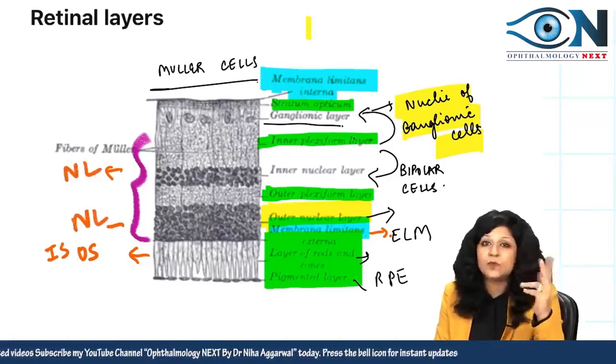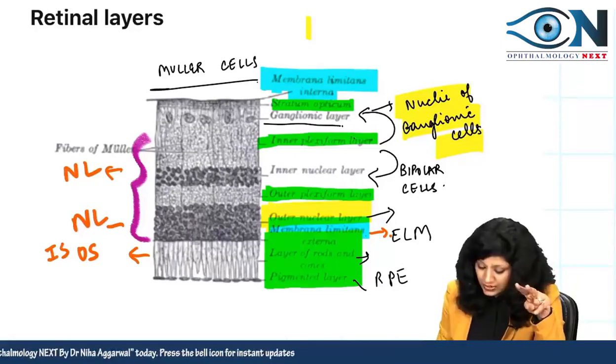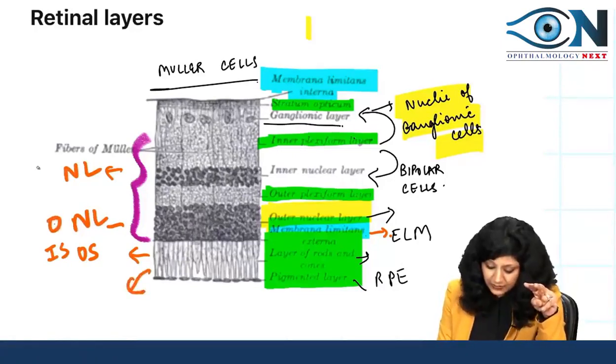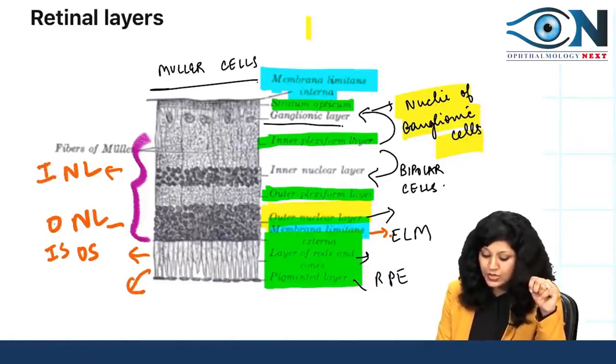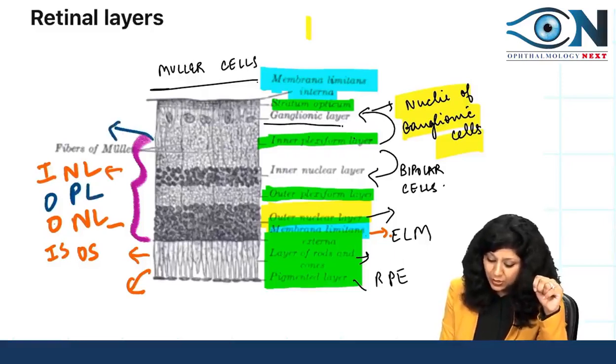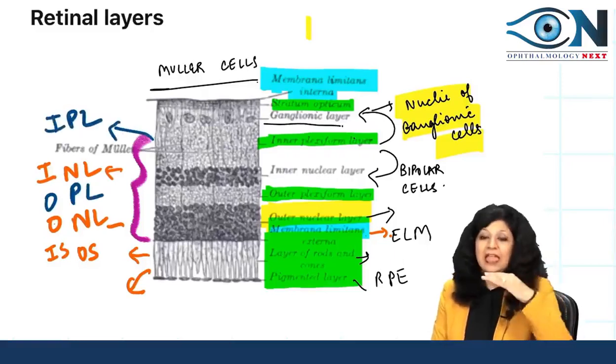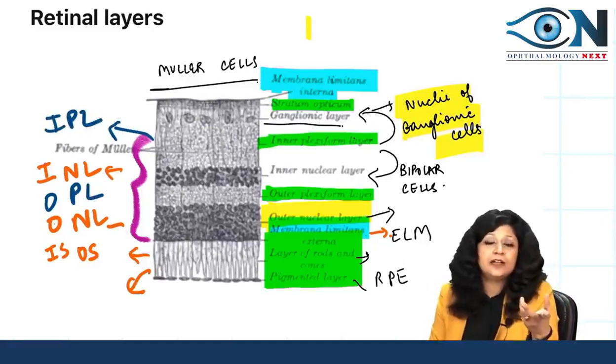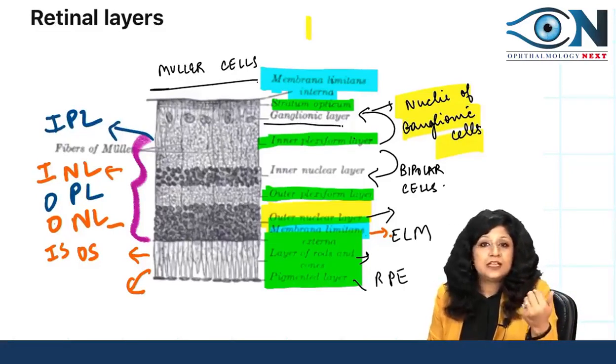One is outer and one is inner. How will you identify now? See, the segment part is the outer. So this will become outer, this will become inner. So in between the two, what will be present? This will be your outer plexiform layer. So obviously the next will be your inner plexiform layer, and then you can go on with your ganglionic cell layer, the nerve fiber layer, and then the limiting membrane.